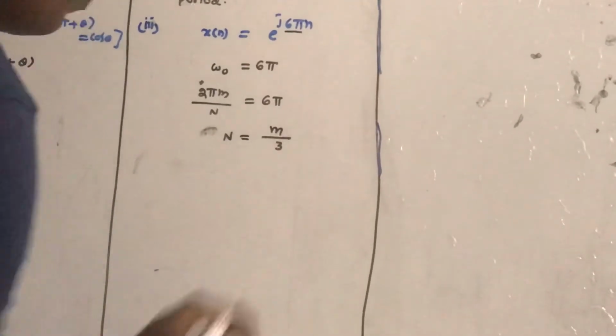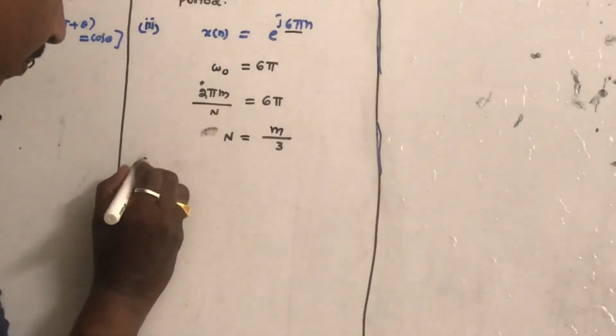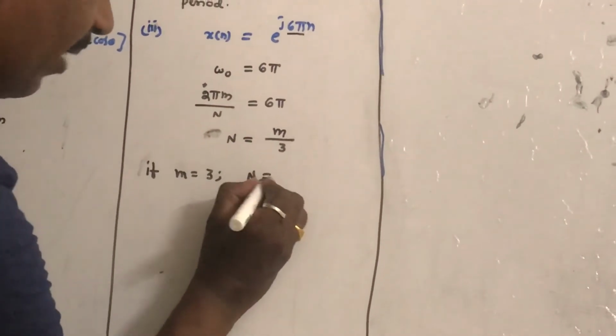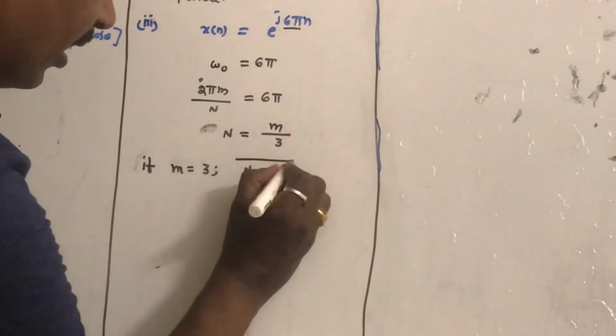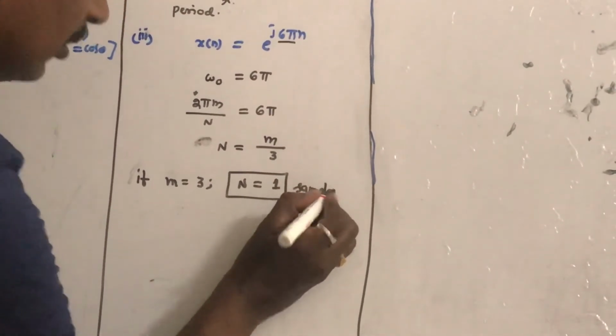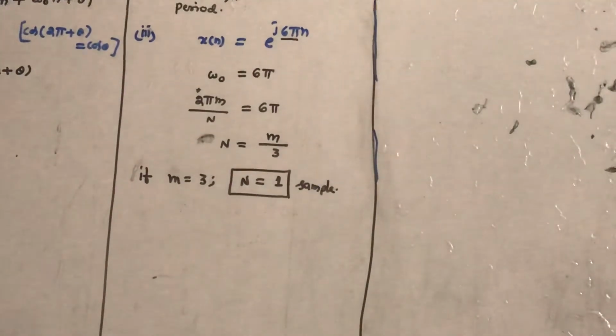To make N an integer, we have to take the minimum value of m. If m is equal to 3, then 3 by 3 is 1, this is the fundamental period. The fundamental period is 1 sample. So this is how to do the answer for this problem.